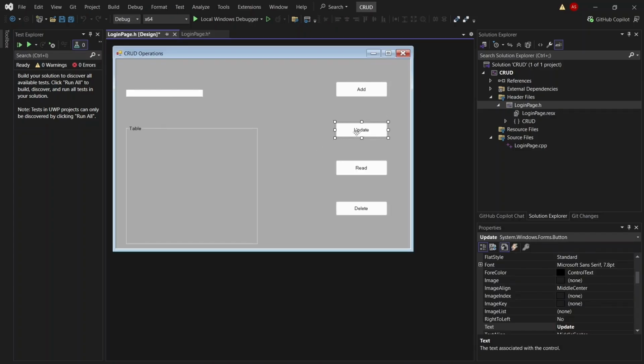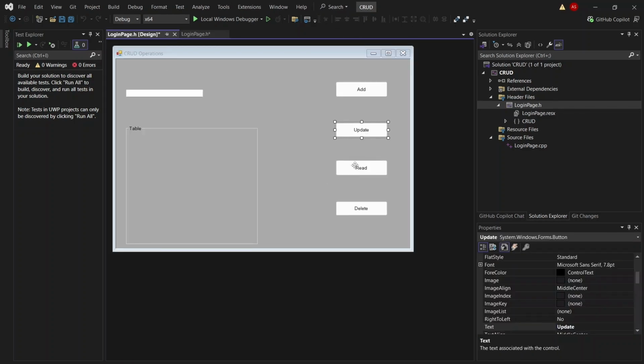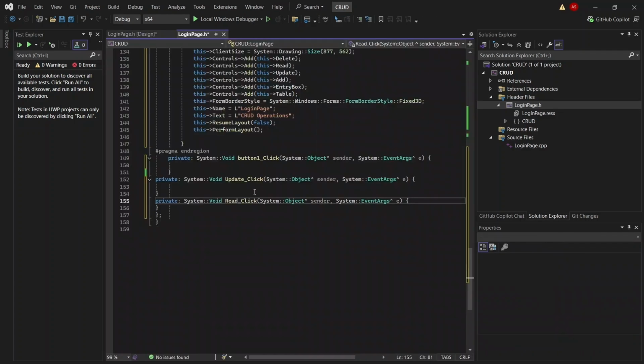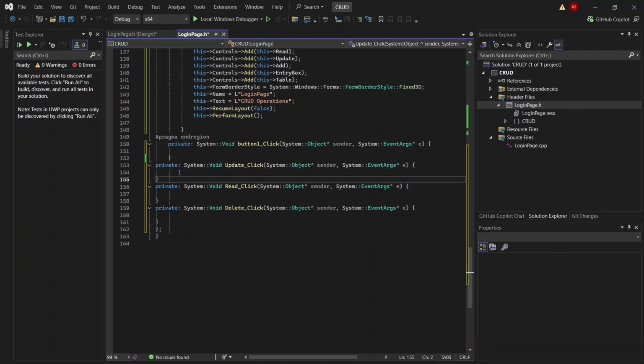If we click on the update button, now you will see I have another function boundary defined here. If we go to the read button, another definition is defined. Same for delete. You will see these are their starting and ending bodies.